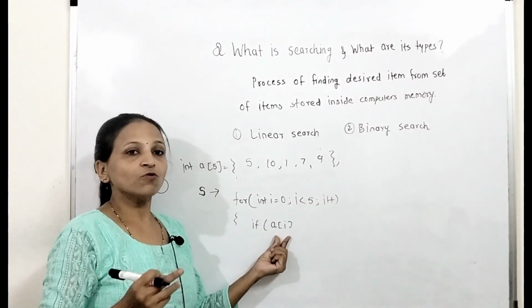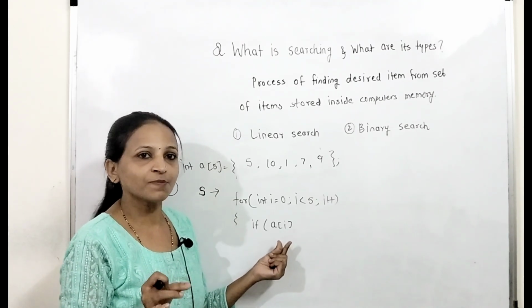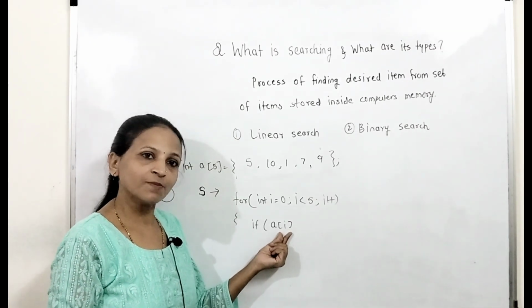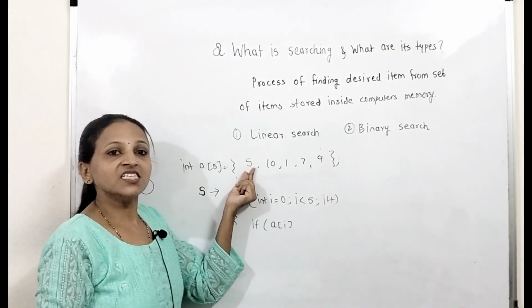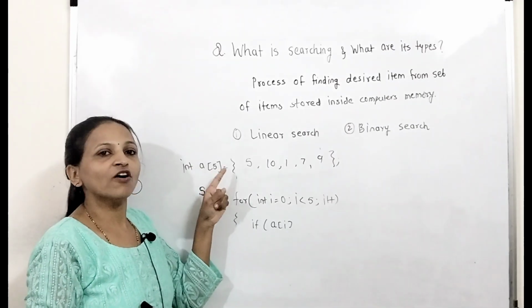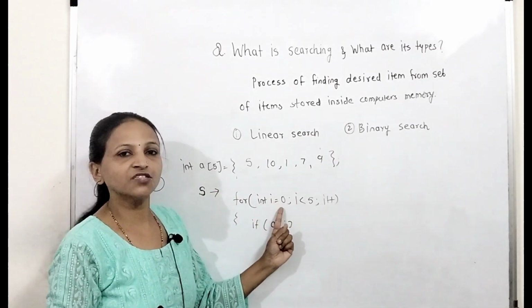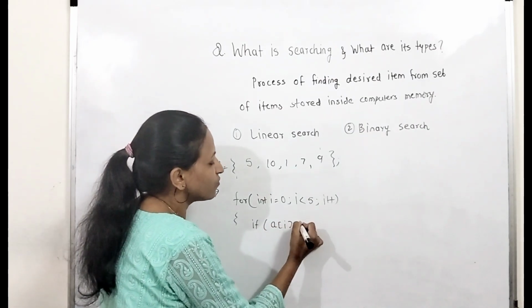A of i means how to access individual elements of the array with the help of the subscript operator. This square bracket is the subscript operator here. If I want to fetch the 0th index element, then I have to use A of 0. Here i will change from 0 to 4, that's why I can use A of i is equal to.